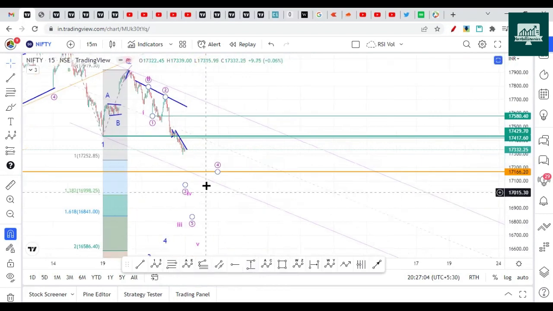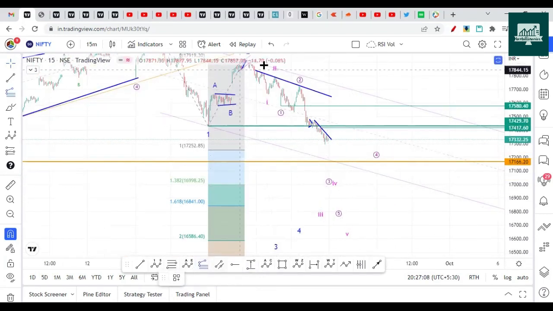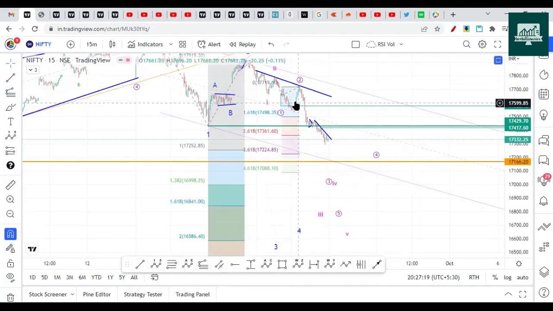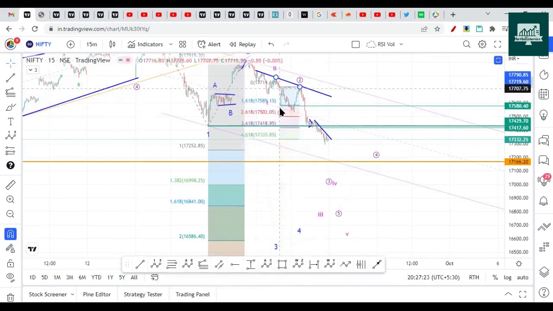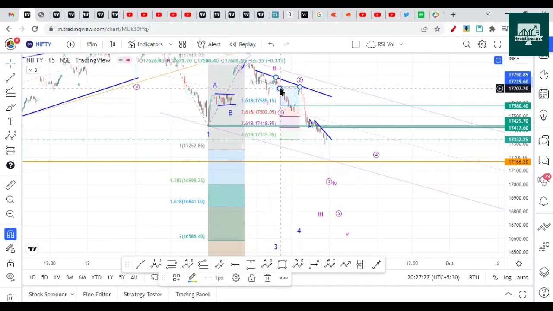So let's check further details here. When I plot the Fibonacci extension from this point onwards, and make it fully extended, you can see it has already gone beyond 1.61 Fibonacci. So this internal wave is extended.